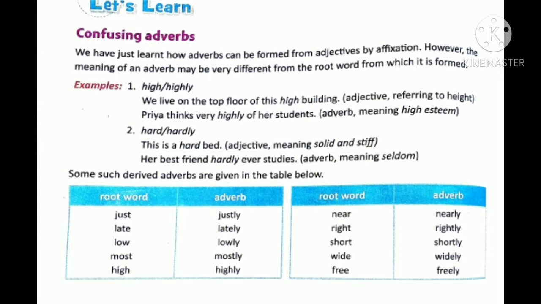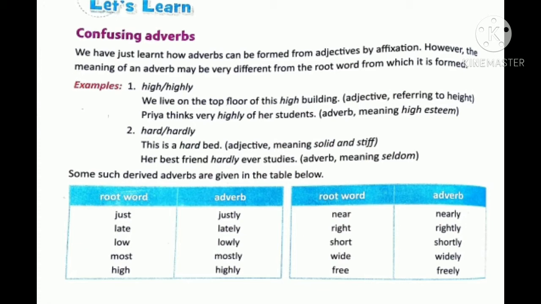In a similar way, hard and hardly. This is a hard bun, that means very rough. Her best friend hardly ever studies. That is the negative meaning, that means she doesn't study well. And there are many other words which have completely different meanings. For example, just, justly, late, lately.